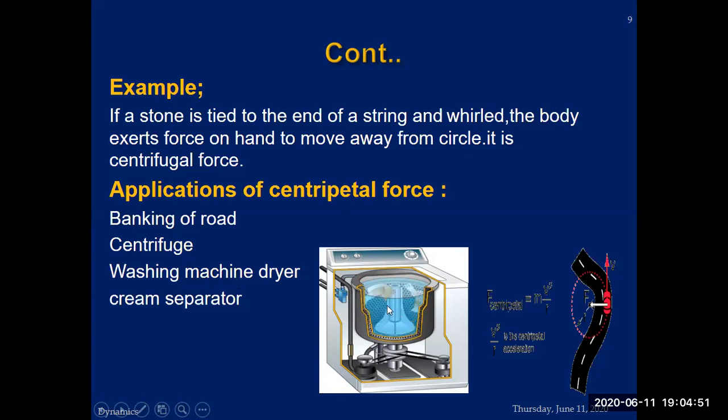Washing machine dryer. Look, whenever there are water particles inside with the cloth, they are attached to the cloth, and centripetal force acts. You people have seen that with the increase of speed, more force is required to keep the water molecules attached with the cloth or any other object. But as soon as we keep on increasing the speed, the centripetal force decreases and centrifugal force increases, which results in the detachment of water molecules from the cloth or any other object. And this way it works.